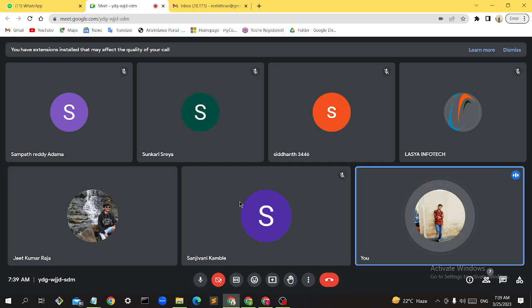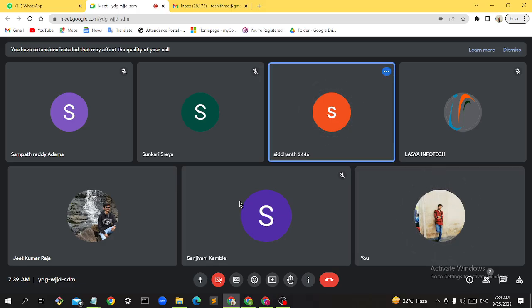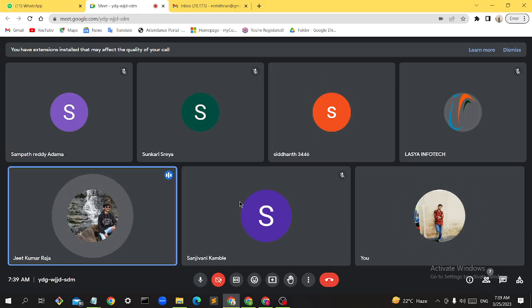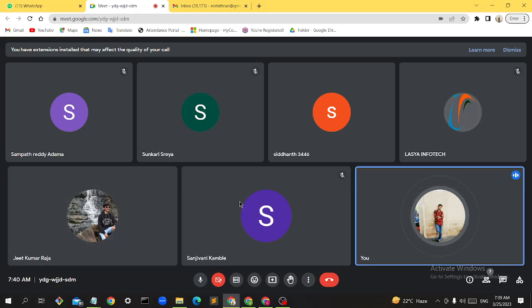Memory management in C++: who will control it? It is done manually. The programmer has to take care of memory, right? But in Java, it is system controlled.